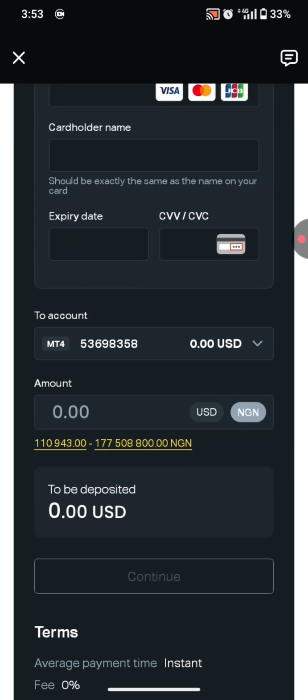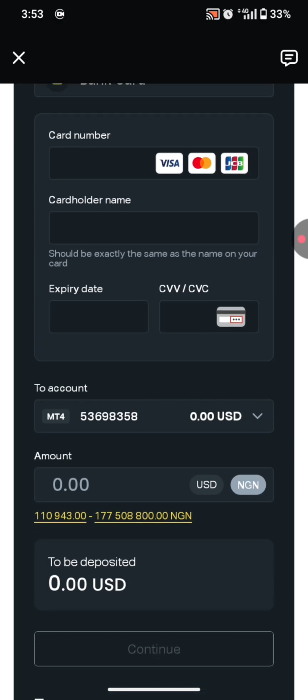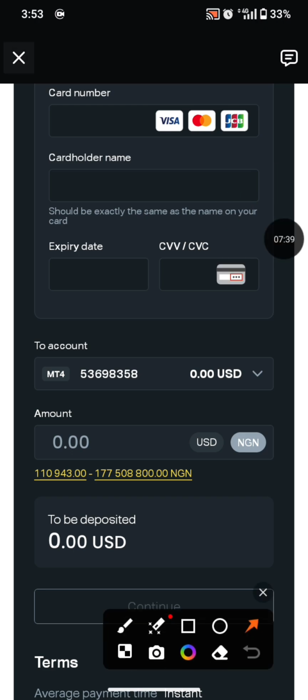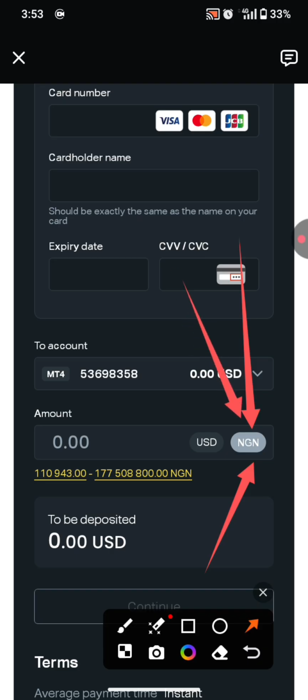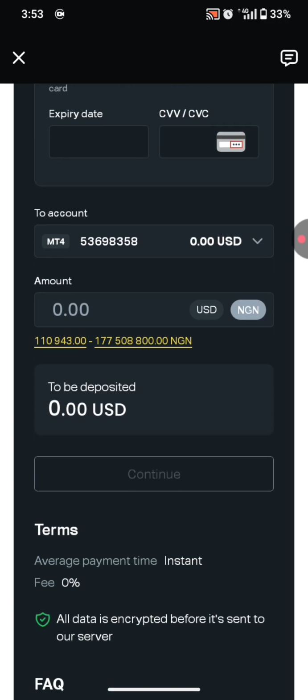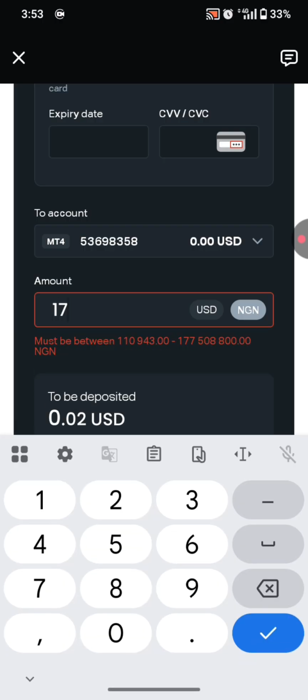enter the deposit. Now the bank card, as you can see here, another thing you notice when your account is fully activated is that this would be in your local currency, not in euro. This would be in your local currency, not in euro. So I'm going to go ahead and enter this amount, that is 170 million naira.